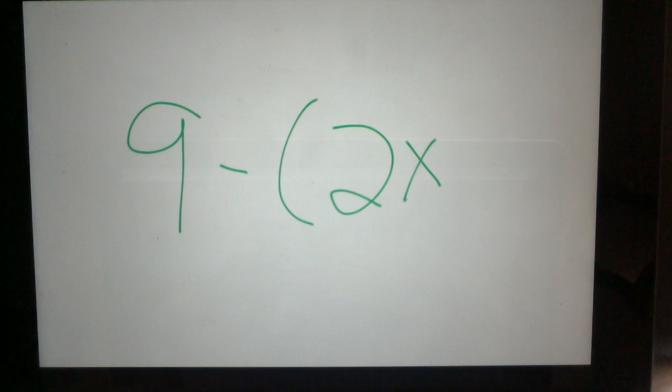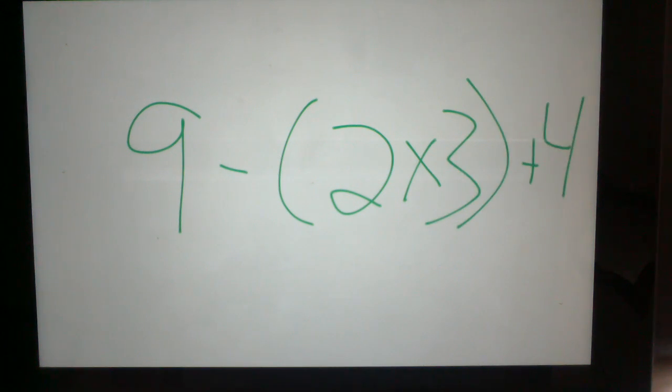Now, if we take the same problem, 9 minus 2 times 3 plus 4, there's another way we could do this problem. We could say, I want to do 9 minus 2, that's 7, and 3 plus 4 is 7, and 7 times 7 is 49. Okay, that's another way we could do this problem. Is 49 the right answer? I'm going to give you a hint. It's not.